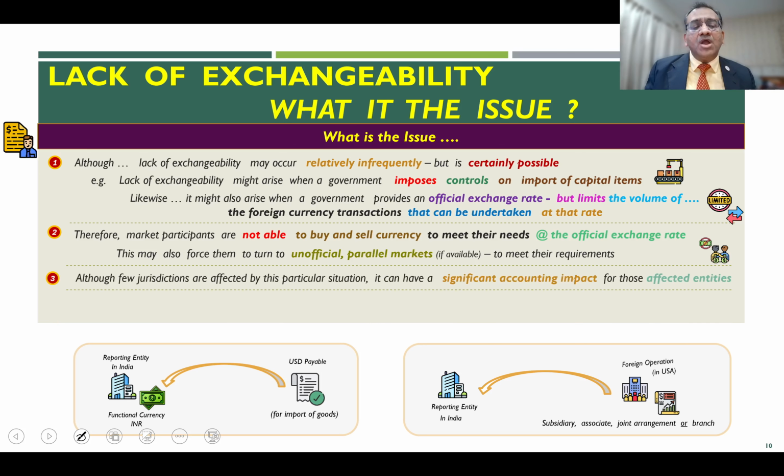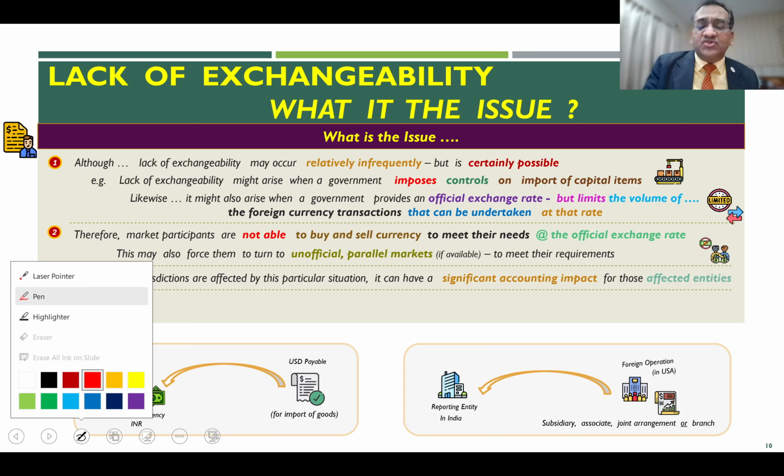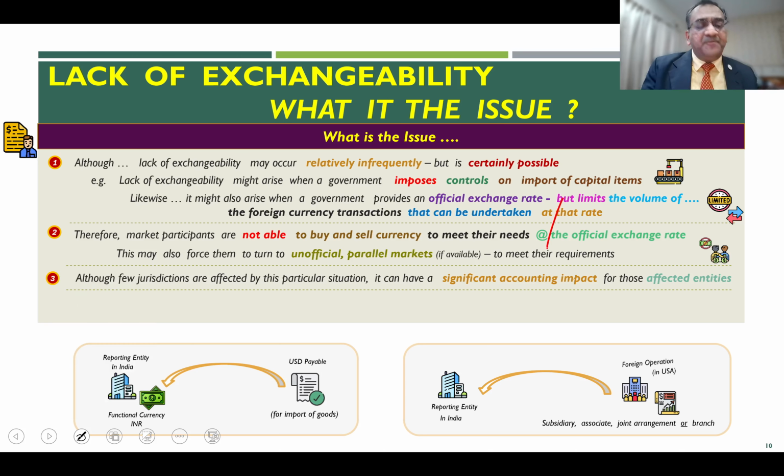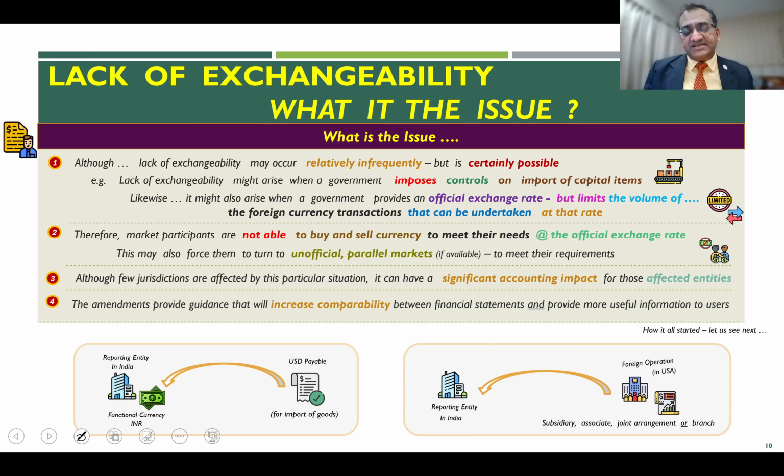Now, although a few jurisdictions today are affected by this kind of situation, if any particular jurisdiction actually gets impacted, then the impact could be very, very significant for those who are affected by scenarios of lack of exchangeability, because millions and millions of dollars might be involved when it comes to translating those balances.